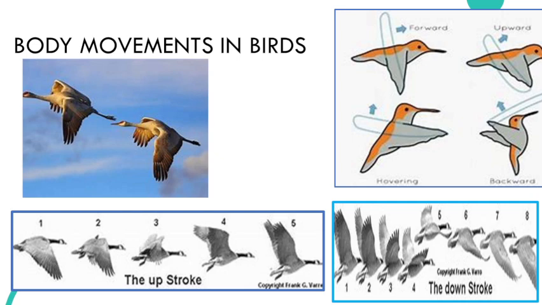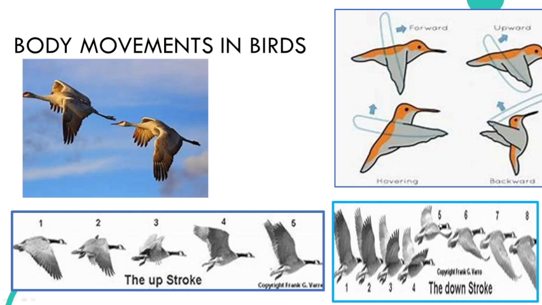And they have modified breast bones also, to which the wings are attached. For the movements of the wings, the breast muscles help. They move their wings up and down, that is the upstroke movement and downstroke movement. When they keep their wings up, that is the upstroke movement, and when they keep their wings down, that is the downstroke movement.